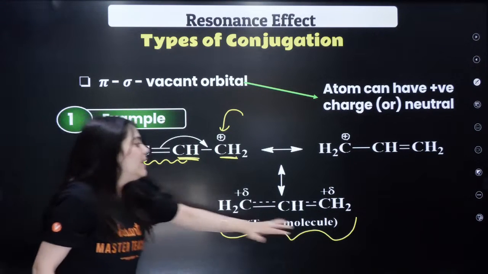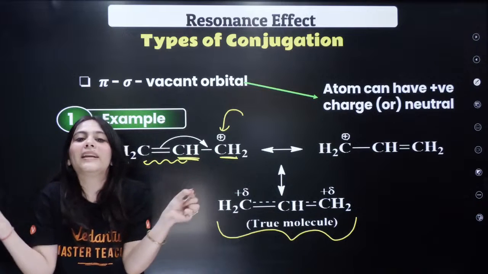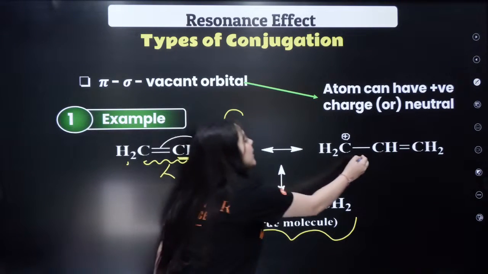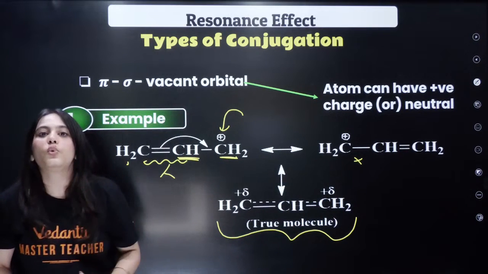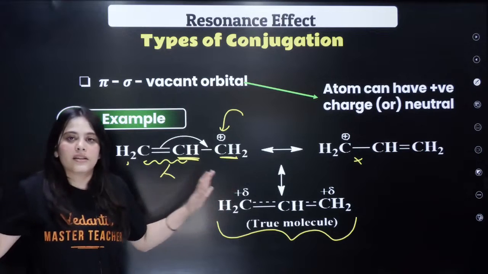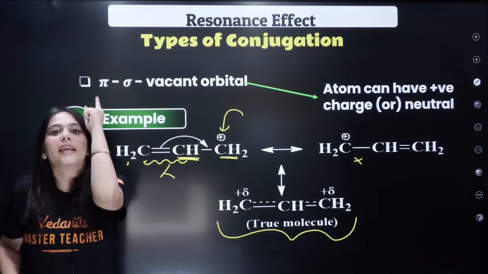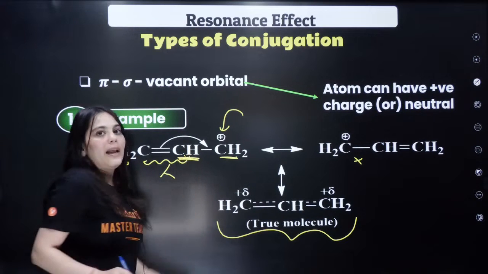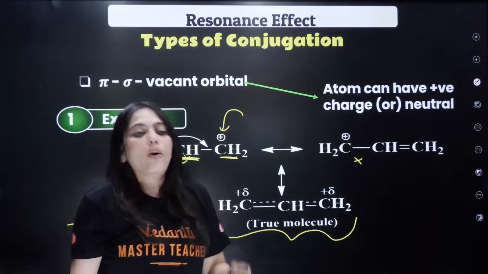Understand this thing. This is the true molecule, where both the bonds have partial double bond character. This is the true structure. Neither this nor that is a true structure. Only this resonance hybrid will be the true structure in all of the cases, all of the resonating structure cases. So the first case of resonance is: right next to the double bonded carbon, there is a carbon with a positive charge. It will definitely show resonance.